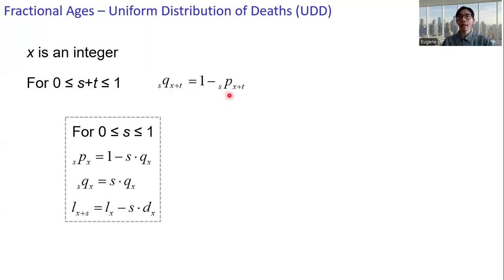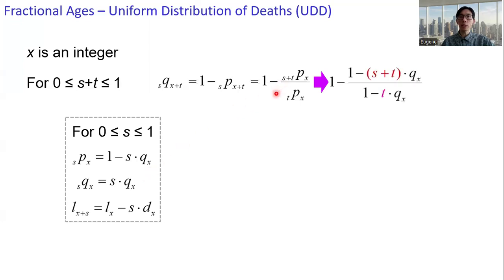And then the expression for spx plus t can be rewritten as a conditional probability. An individual at age x can survive beyond age x plus s plus t, given that the individual already survived up to age x plus t. Here, both t and s plus t are between 0 and 1, so we can adopt the expression here.